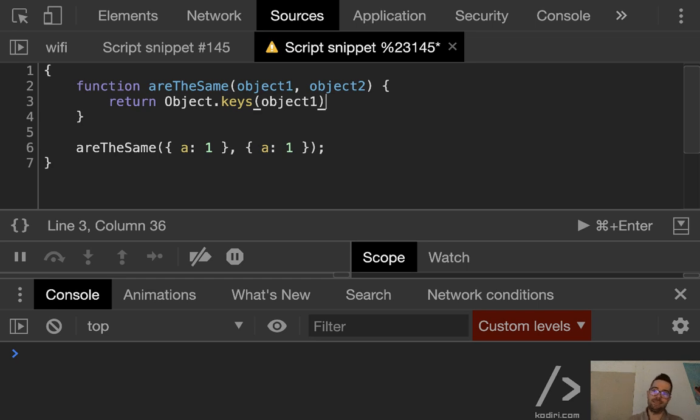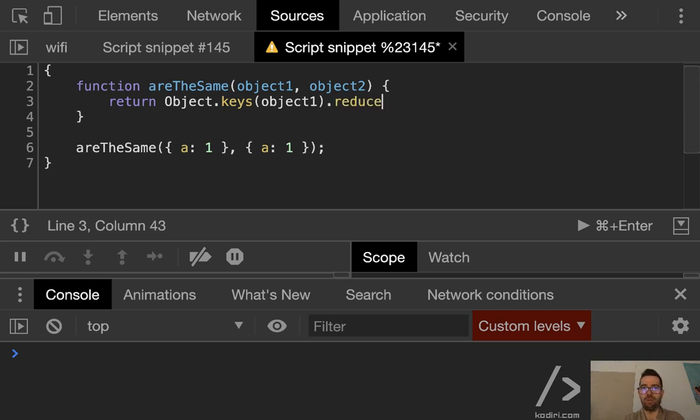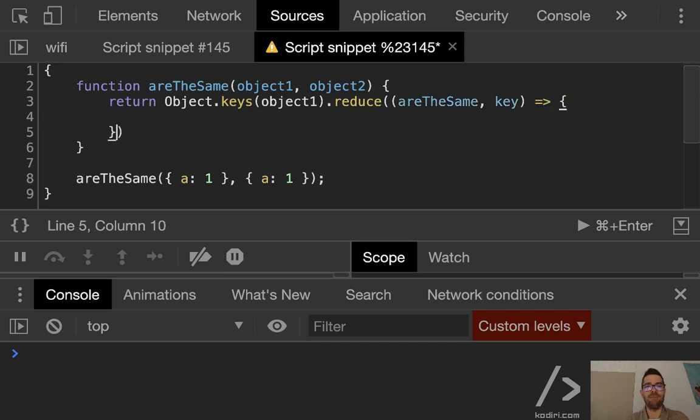So I got the keys, and then I will use reduce again. I like reduce, yeah? Dot reduce. So you see, it's very similar to what we've done before. Tell me the name of the second argument. Key. I like that, because if we do object.keys, we want to access each individual key. Let's leave it like that for now. What's the default value of the areTheSame accumulator? True, that's correct. By default, I'm going to assume that the objects are the same, unless I find a problem.